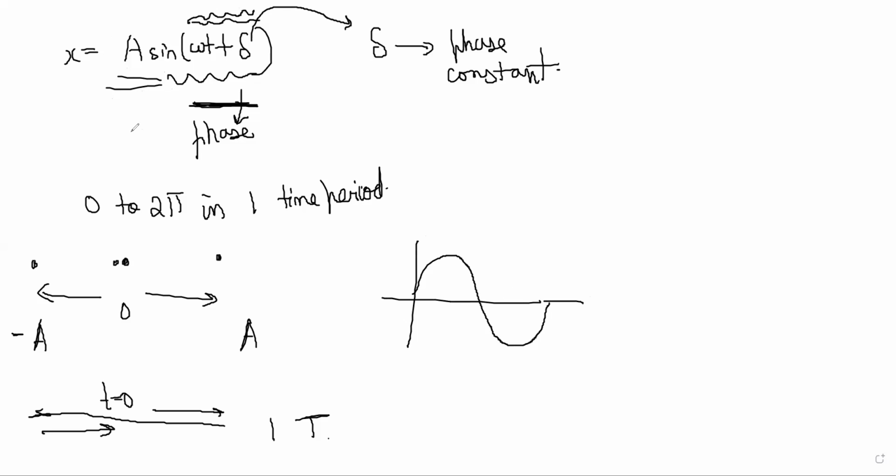So phase is just a term which specifies the position of the particle in its oscillation, like in its complete oscillation, how much of the oscillation is done and how much is left.